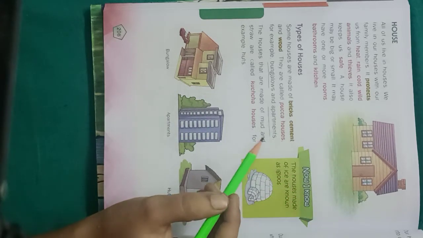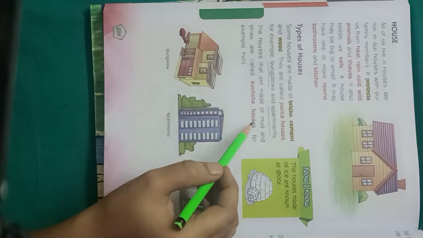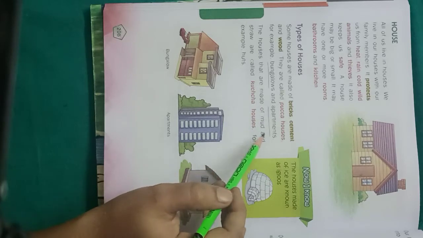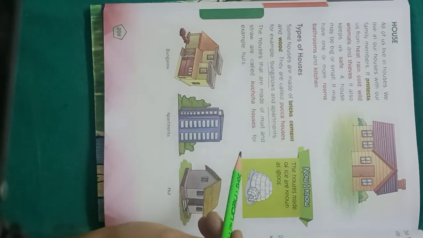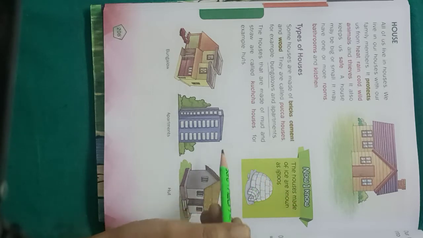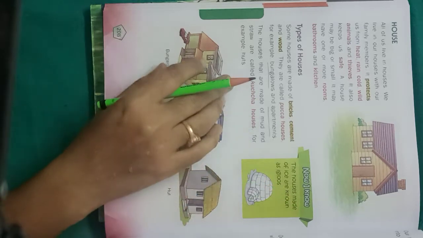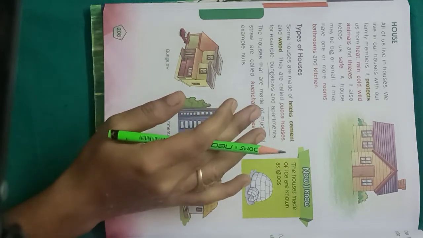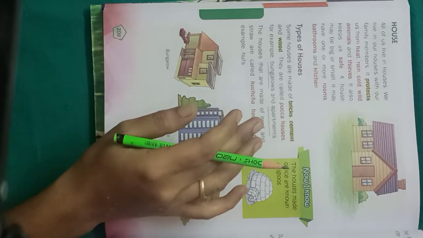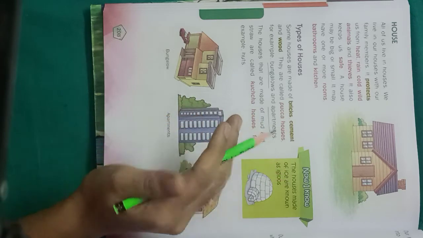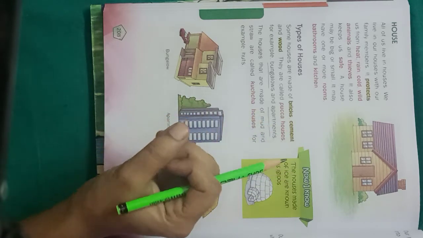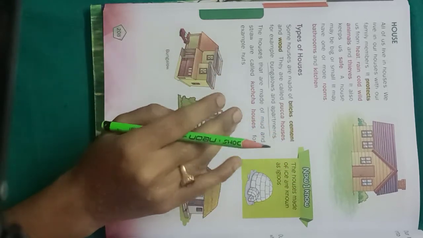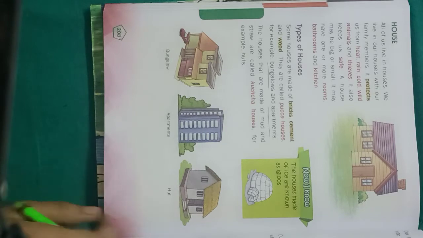Then the other house, kacha house. Kacha house means the houses made up of mud and straws. That is called kacha house. For example, huts. Then in the house, there are parts. What are the parts? Living room, kitchen, dining room, bedroom, bathroom. Like that, so many parts are there.